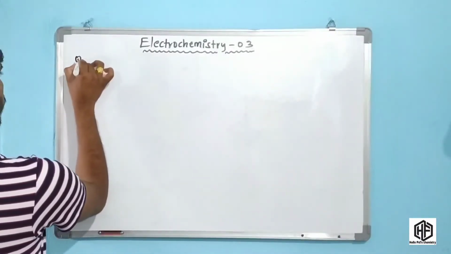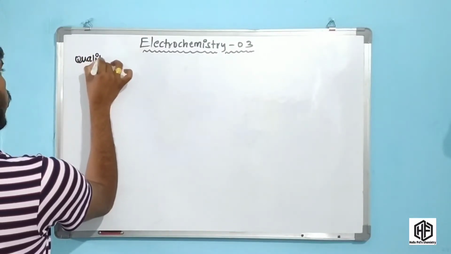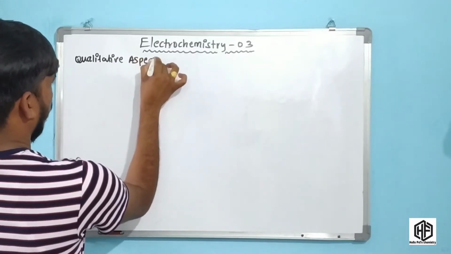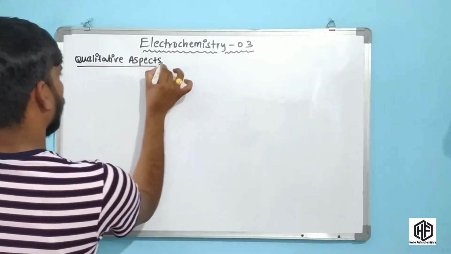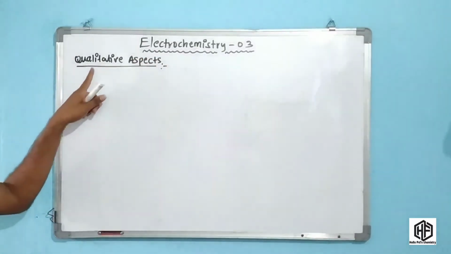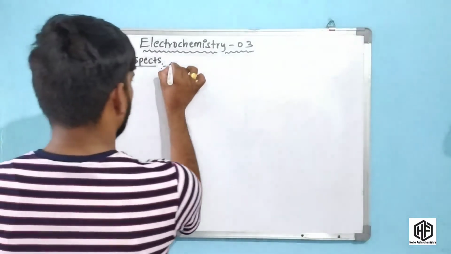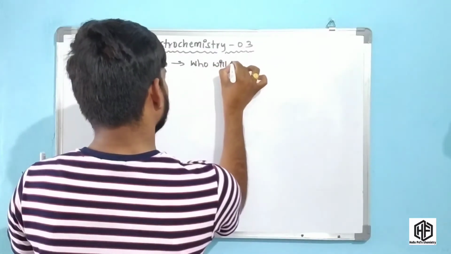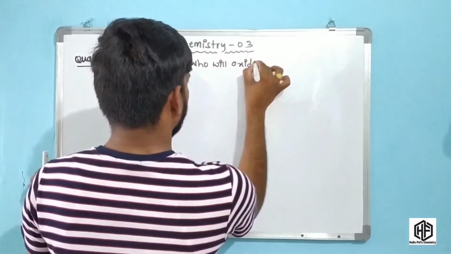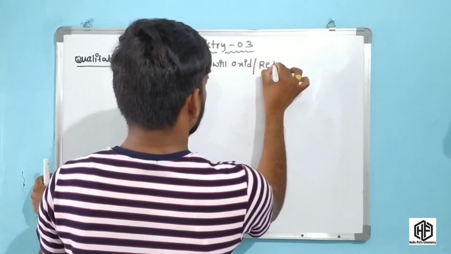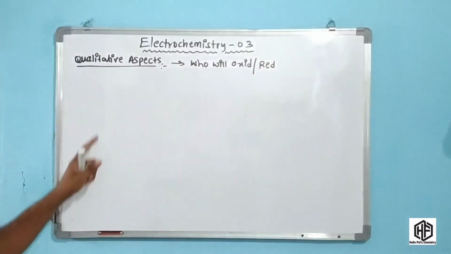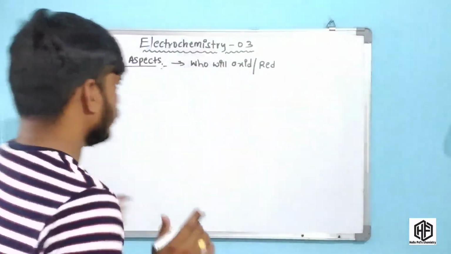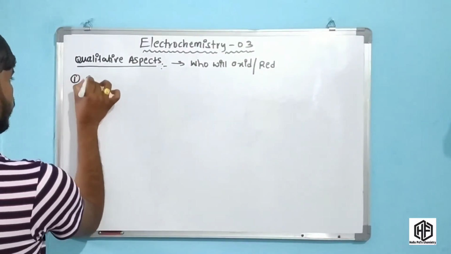Okay friends, now we will discuss the qualitative aspects. Qualitative aspects means we will oxidize and we will reduce. Okay friends, the first example is NaCl.